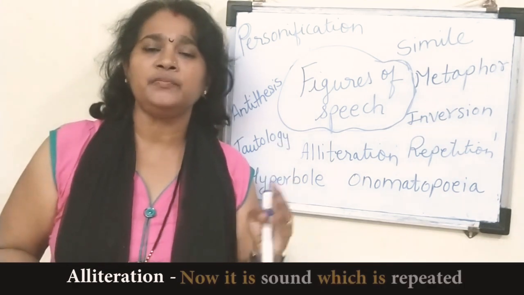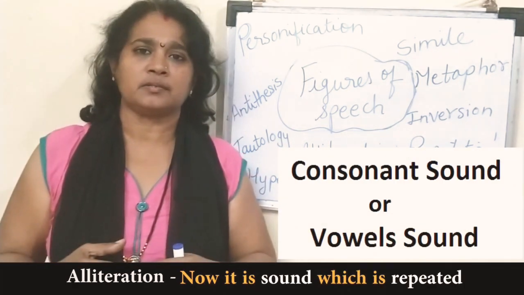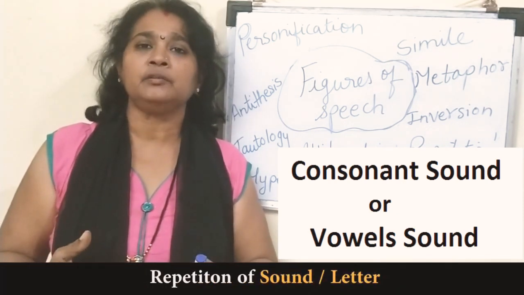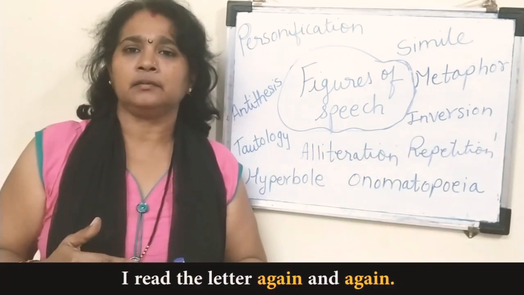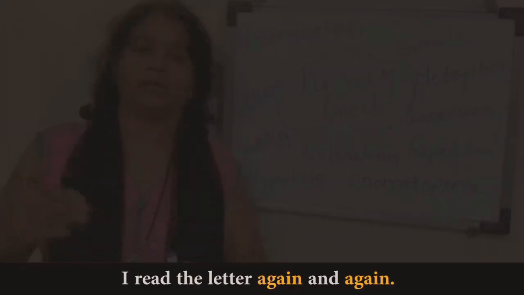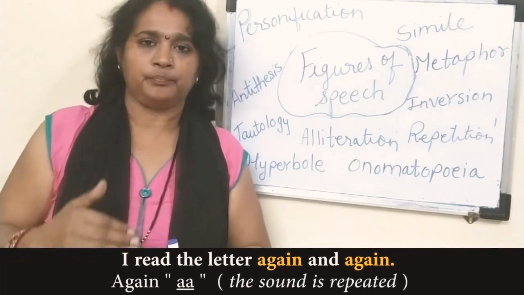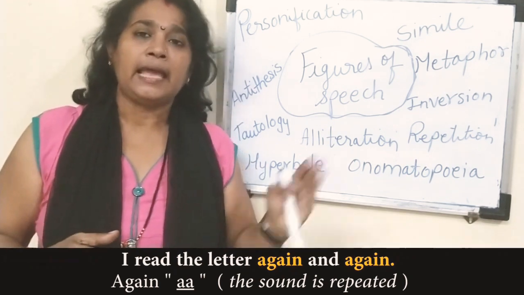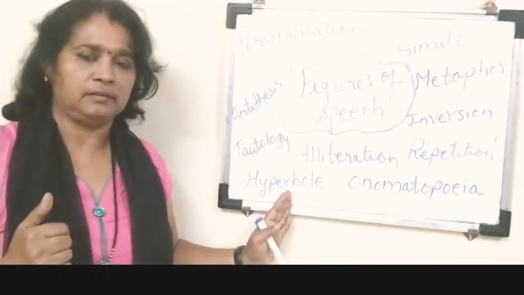Next is alliteration. Now it is the sound which is repeated, consonant sound or vowel sounds. Repetition of sound or repetition of that letter. I read the letter again and again. So here again ka that sound is repeated. So it is alliteration. Next, let's talk about hyperbole.